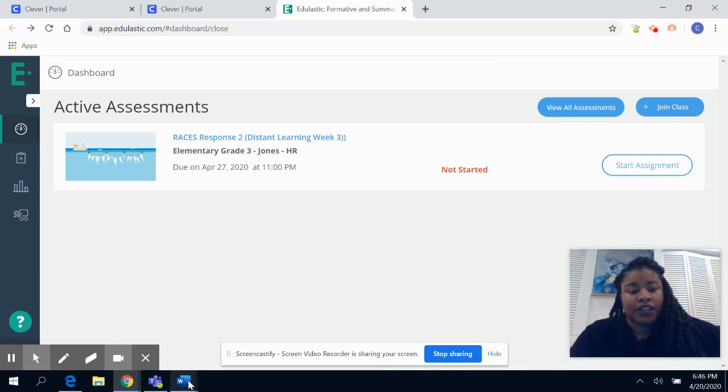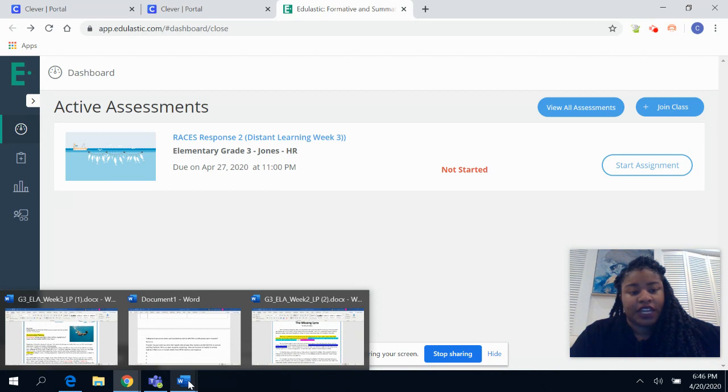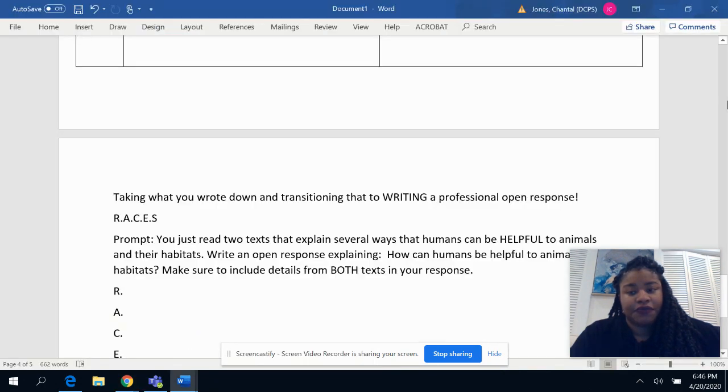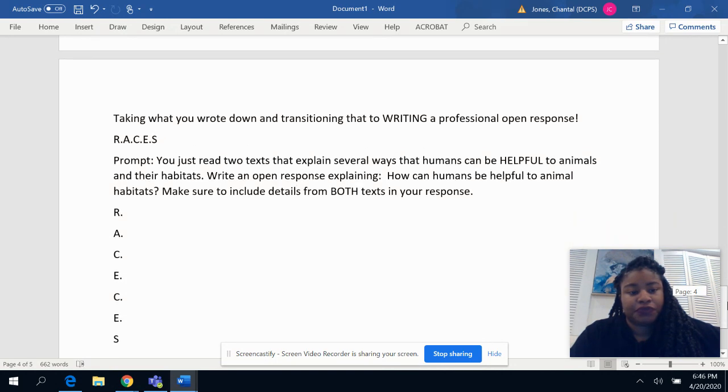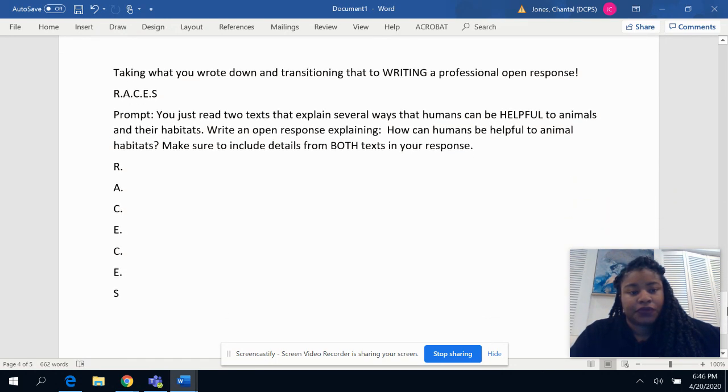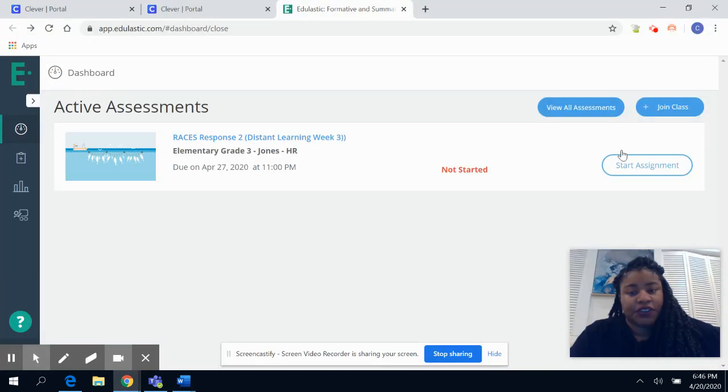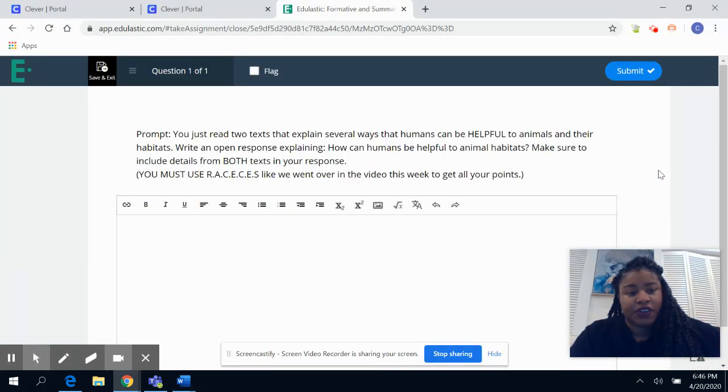I'm going to click out of this so I can show you exactly what it says on my screen. This is what it will prompt you to do. I'll show you what it says, and then I'll push start. You just read two texts that explain several ways that humans can be helpful to animals and their habitats. Write an open response explaining how humans can be helpful to animal habitats. Make sure to include details from both texts in your response.